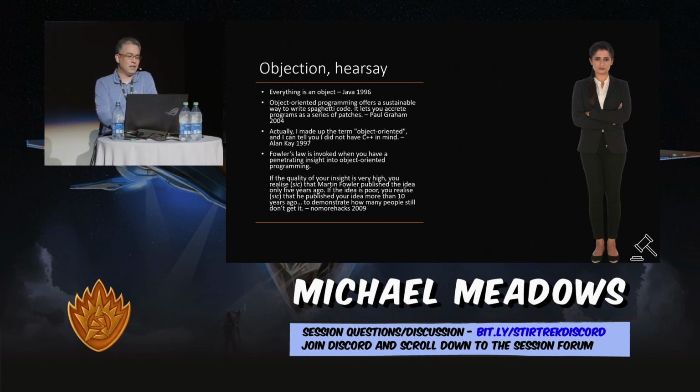And then Alan Kay, who actually did invent the term object-oriented, the practices were there in protoform before that, said, actually I made up the term object-oriented, and I can tell you I did not have C++ in mind. And this last one really is my favorite because it has applied to me more than once. It's Fowler's law, from No More Hacks. Fowler's law is invoked when you have a penetrating insight into object-oriented programming. If the quality of your insight is very high, you realize that Martin Fowler published the idea only 5 years ago. And if it's poor, you realize that he published it more than 10 years ago to demonstrate how many people still don't get it.